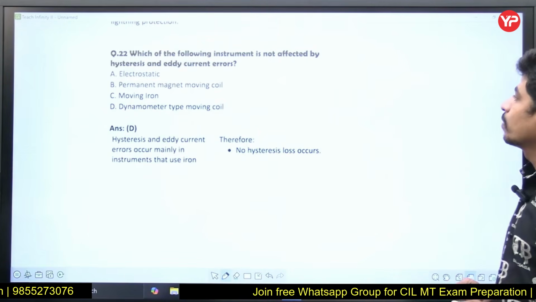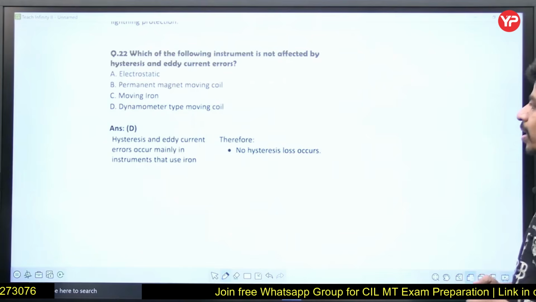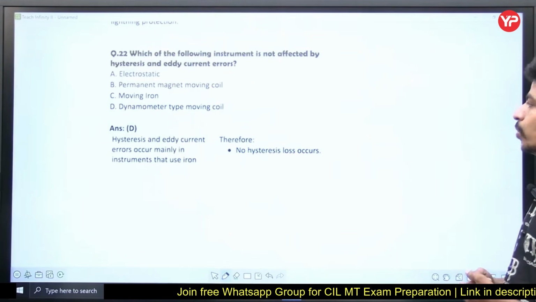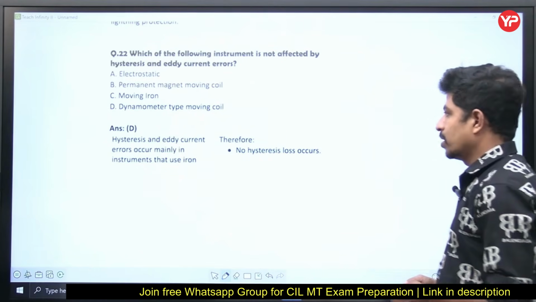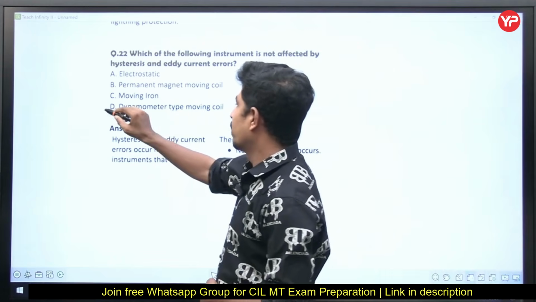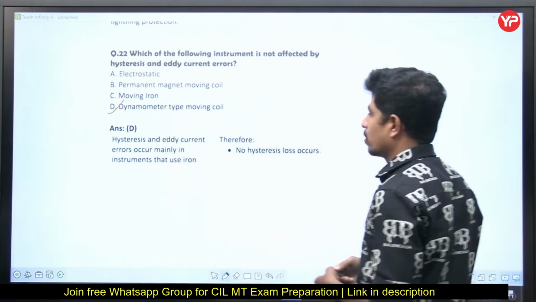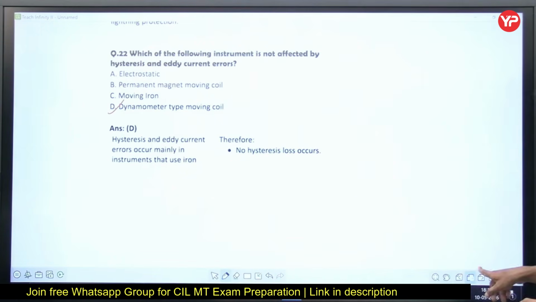Next, which of the following instruments is not affected by hysteresis and eddy current losses? I'll tell you, the dynamometer type moving coil. Yes, the dynamometer type is not affected by hysteresis and eddy current losses. The remaining meters are all affected, right?